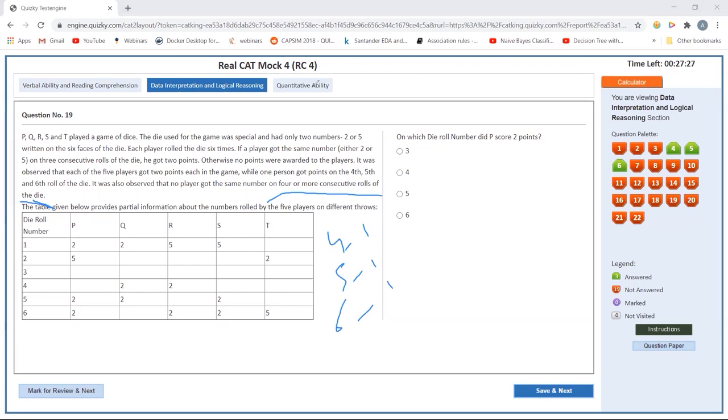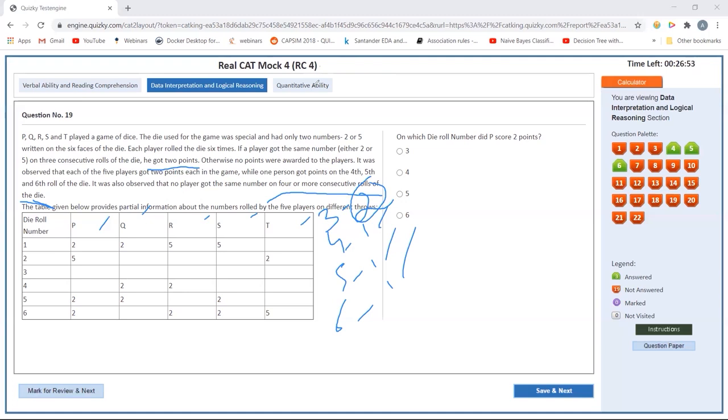So I have to start filling in the numbers as well. In the fourth roll, I know one person scored. In the fifth and sixth, one person each. So there are 5 people. In the third roll, definitely two people scored, because before the third roll it's not possible to get 3 consecutive numbers. If everyone scored 2 points, then two people scored in the third round, and one person each in the fourth, fifth, and sixth. This is what the sum gives.